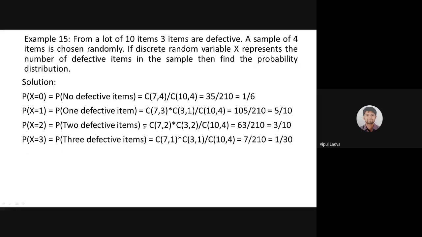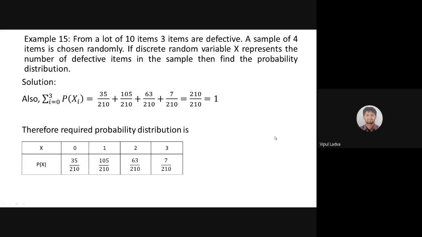We can see each and every probability lies between 0 and 1. If you add them all, the sum is surely 1: 1 by 6 plus 1 by 2 plus 3 by 10 plus 1 by 30 leads to 1. We are interested in the probability distribution, a table whose first row contains the discrete values of x and second row the respective probabilities.